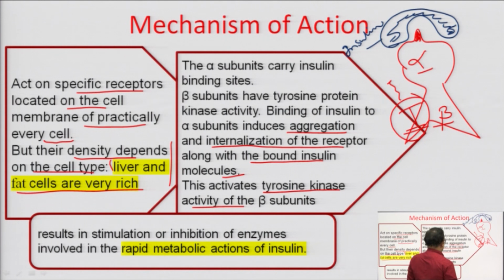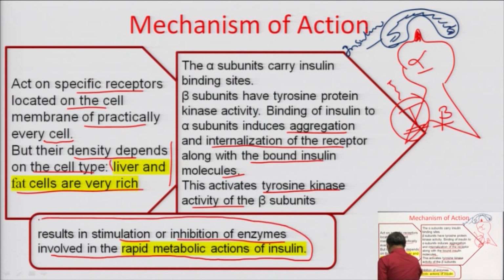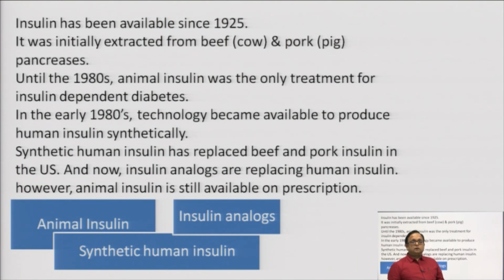And what happens as a result? As a result, stimulation or inhibition of the enzymes involved in the rapid metabolic action of the insulin. So, once the tyrosine kinase is activated, it controls the metabolic actions of the insulin. This is how the insulin acts in our body.